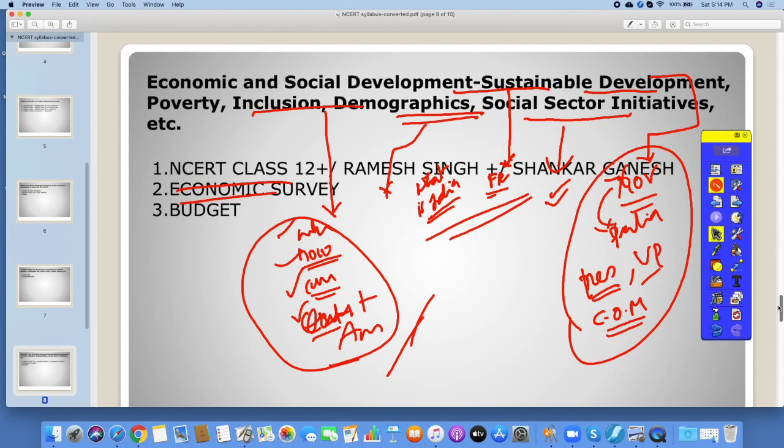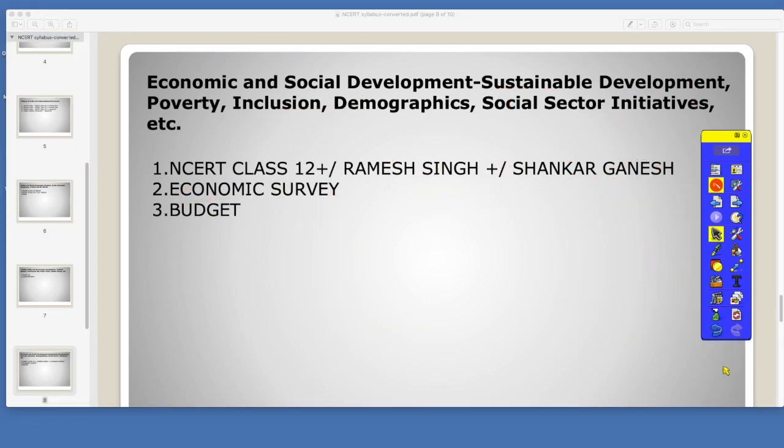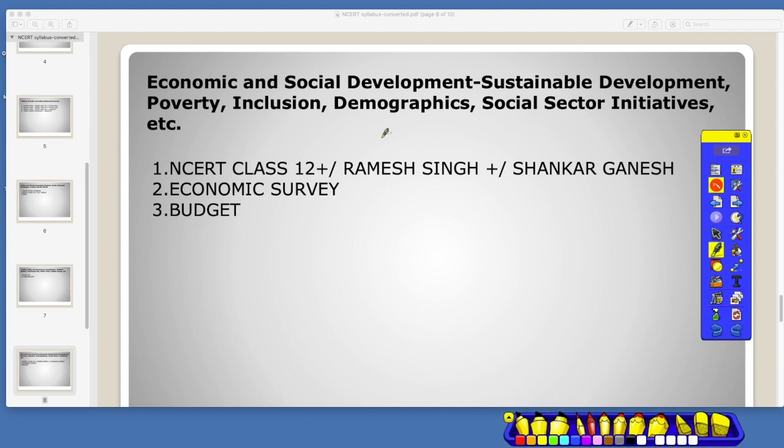Okay, then comes the economic and social development. In this particular section, the syllabus that is mentioned is sustainable development, poverty, inclusion, demographics, social sector initiatives and all that. In general, economic and social development covers GDP, then money market, capital market, then external trade, international bodies related to economy, like IMF, World Bank, and all these things are part of economic and social development.